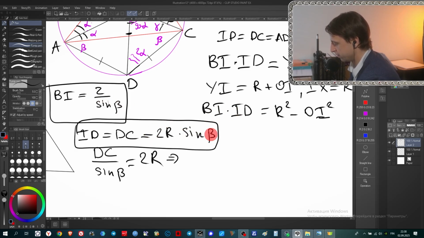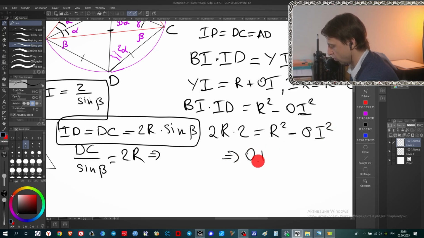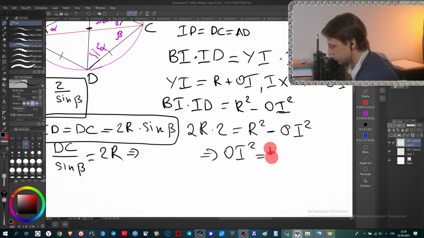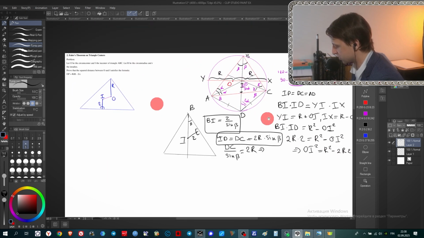As you can see, when we multiply these two, sine beta cancels out, and we will get 2R capital times r equals R squared minus OI squared. And from here we say that OI squared equals R squared minus 2R capital times r, and this can be represented as R times R minus 2r. And this is it. This is the result that we need.